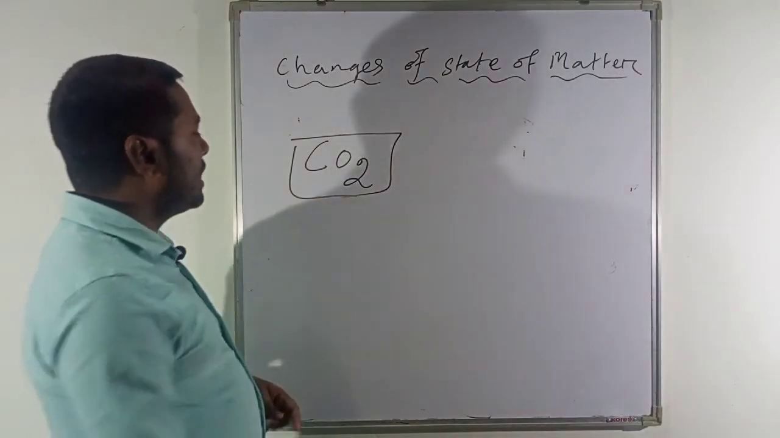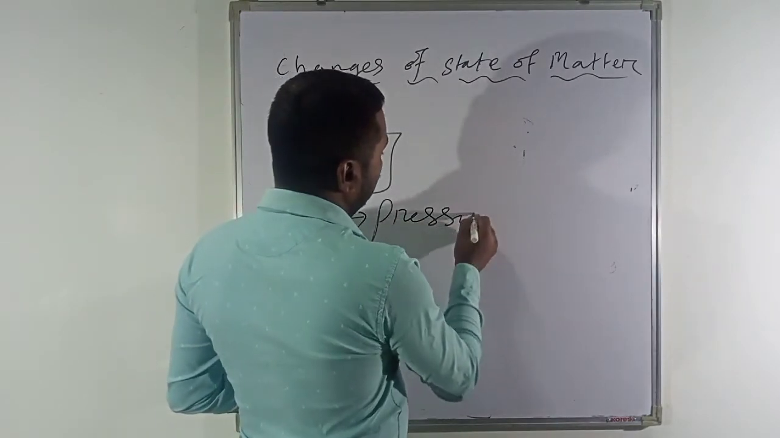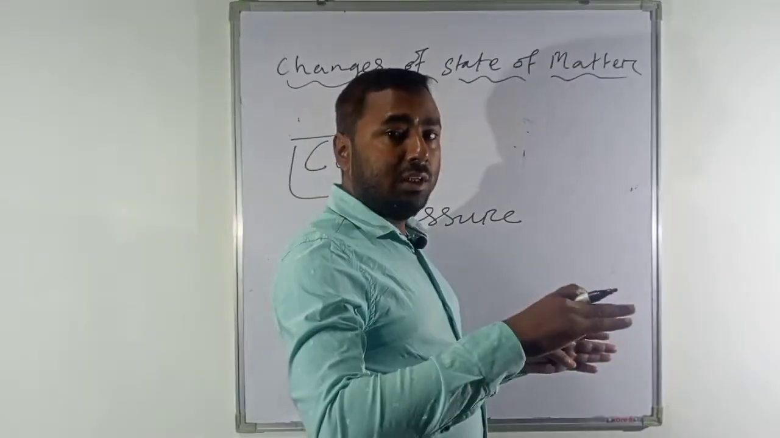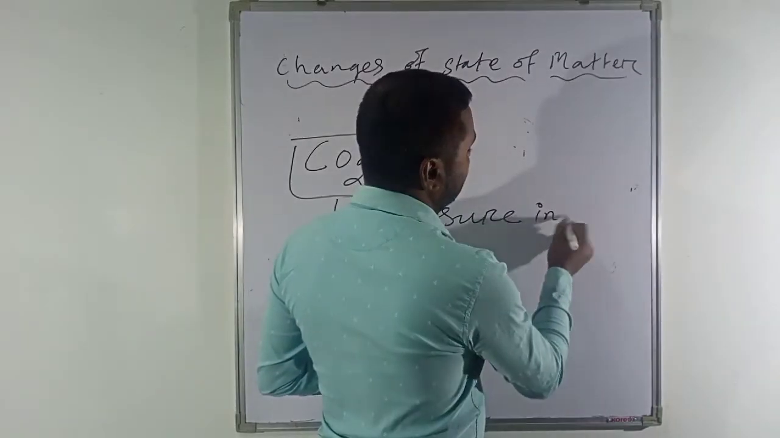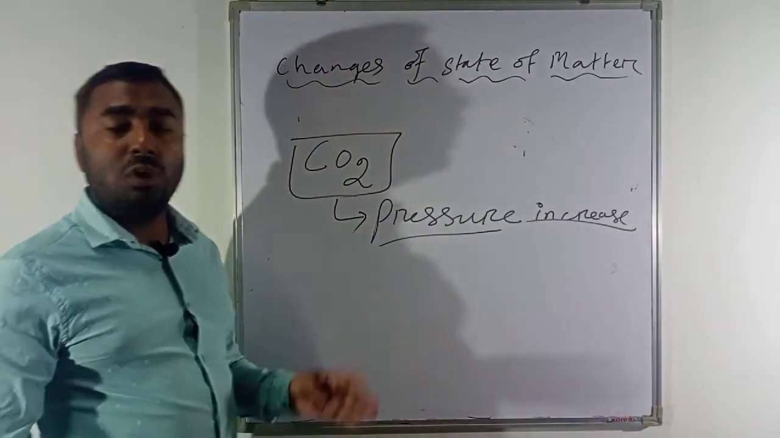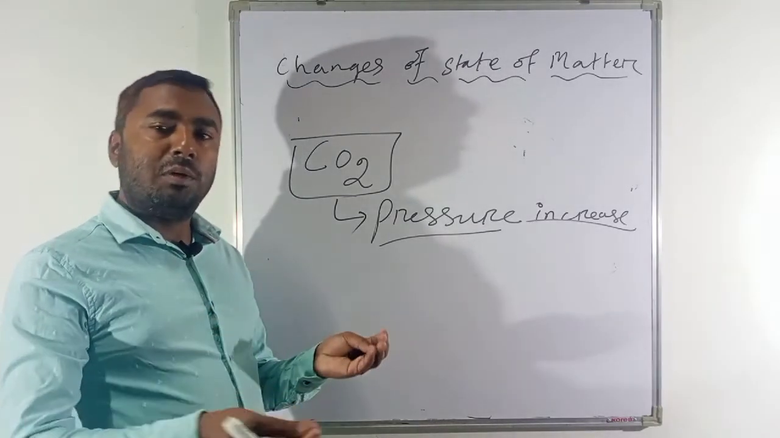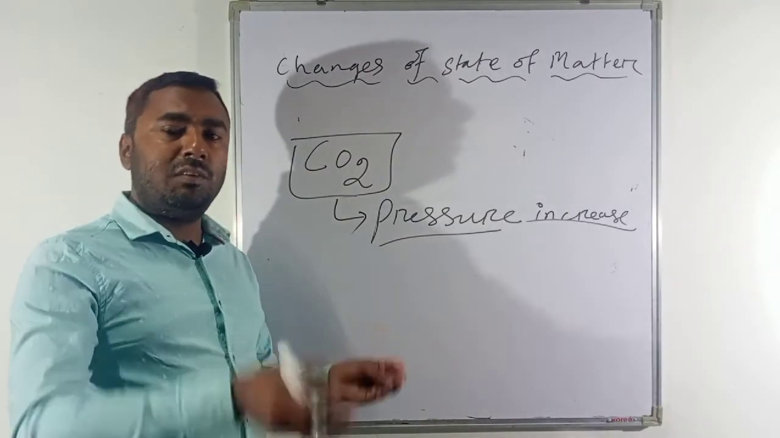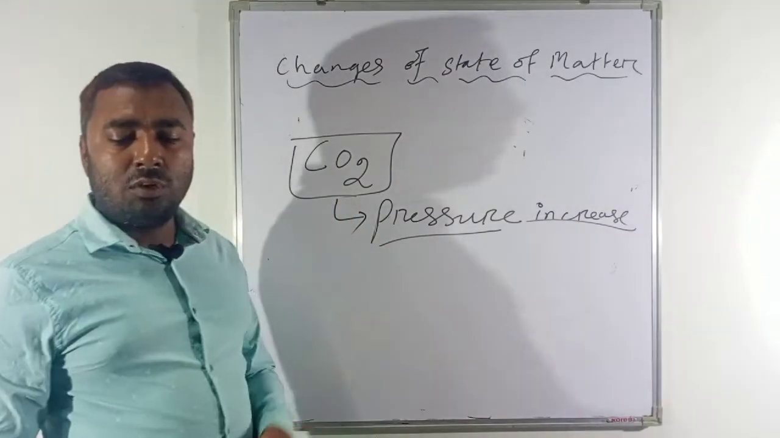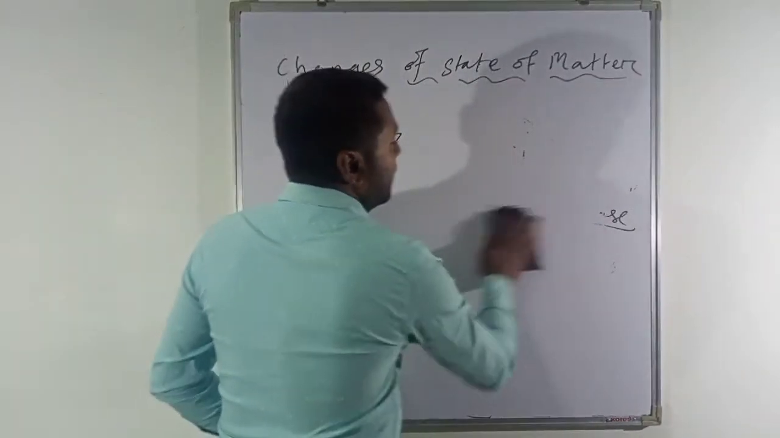So what happens when pressure is increased? Then it changes into the solid state and is put into a cylinder. You have seen in shopping malls, hospitals, ports and schools, there is a carbon dioxide cylinder. So it is a gaseous state of matter, but it has been solidified and kept inside a cylinder by increasing the pressure.